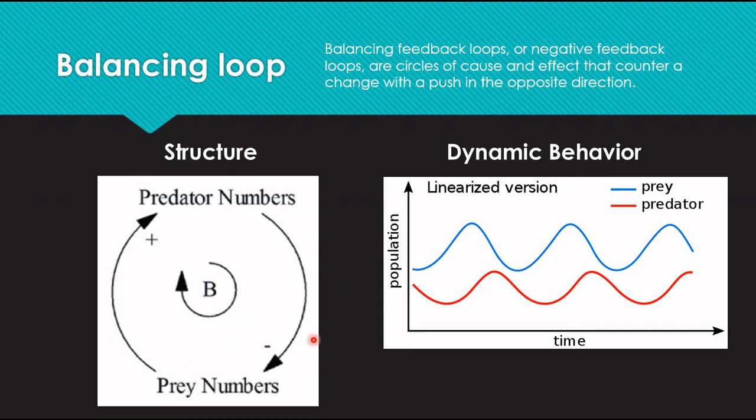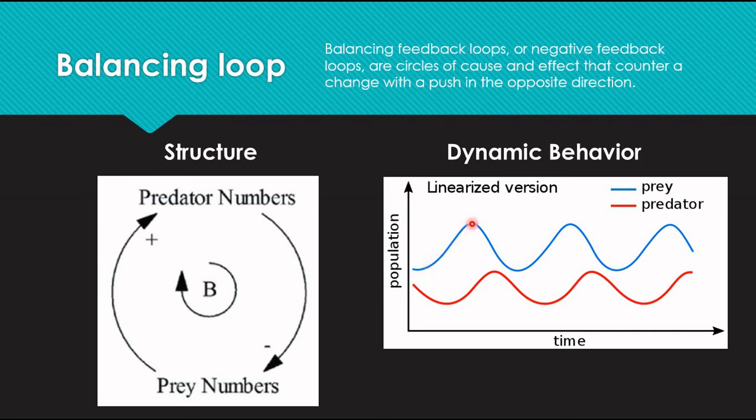So if you look at this structure here, which is a balancing loop, and then look at the right side, which is dynamic behavior, we see that these two populations seem to relate to each other in a balancing equation. Meaning, as we see this graph here, the blue line represents the prey and the red line represents the predator. And as you can see, we call this an oscillation, wherein we can actually see a balancing act between these two organisms.